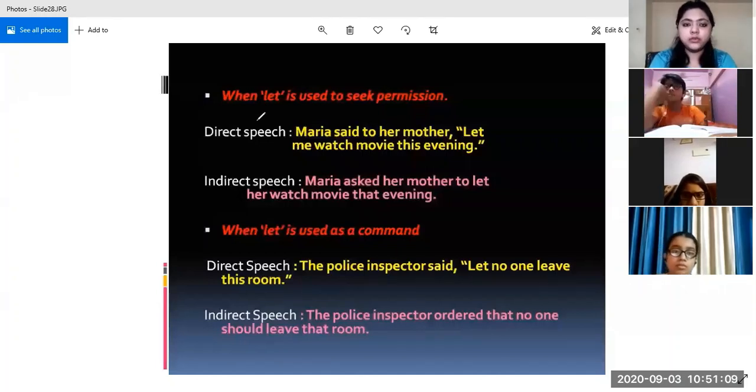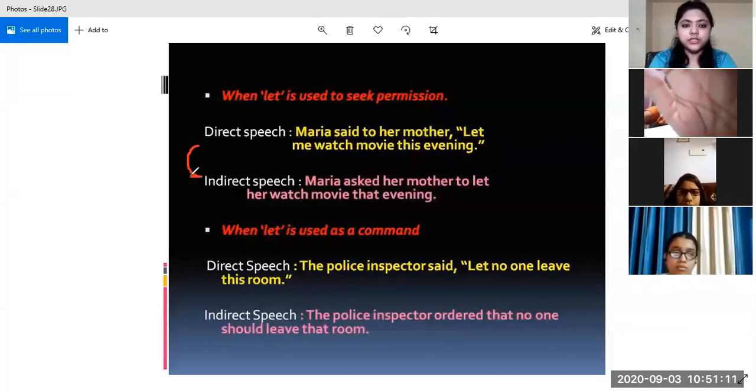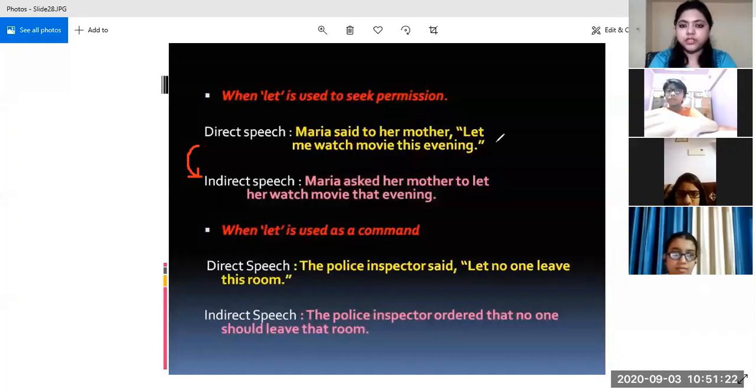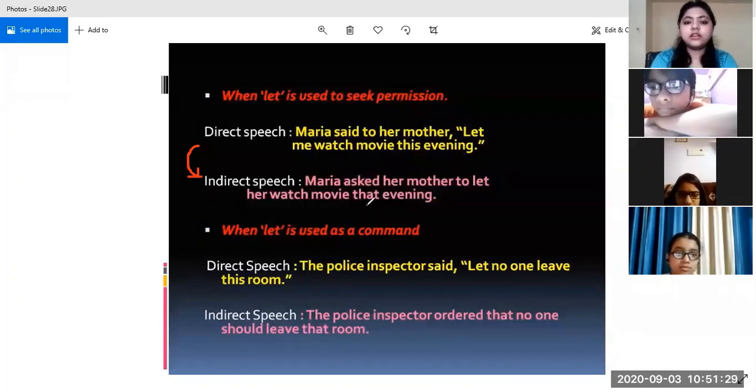So let us see how we convert it into indirect speech. Maria asked her mother to let her watch a movie that evening. See, here Maria is seeking permission. She is not allowing, she is not giving permission. When the reported speech expresses that somebody is giving permission, then in place of "said to" we would have used "allowed".